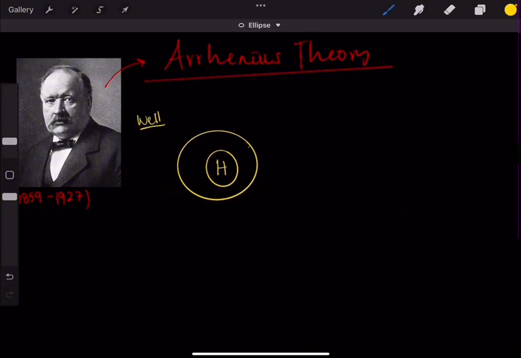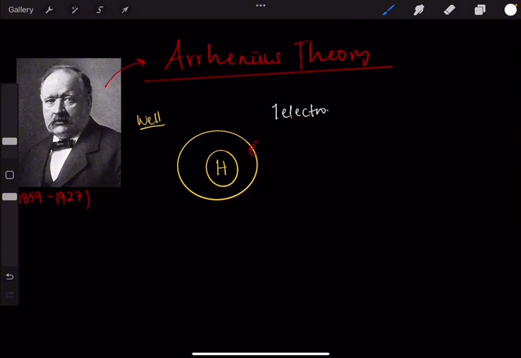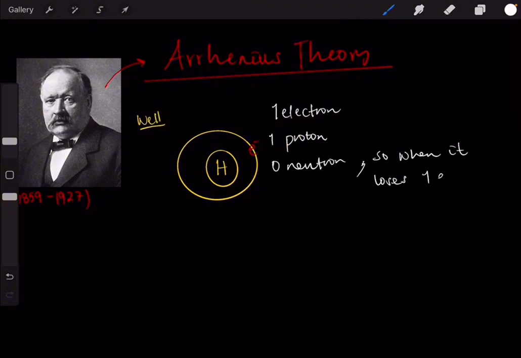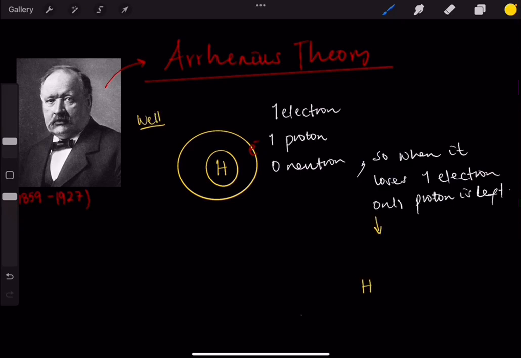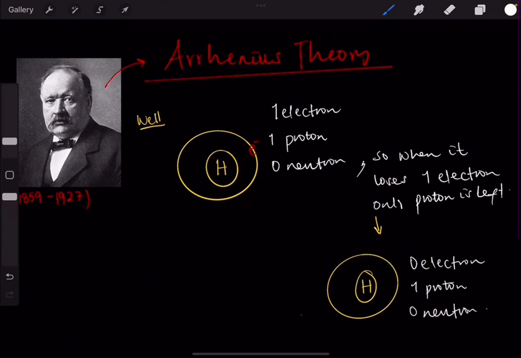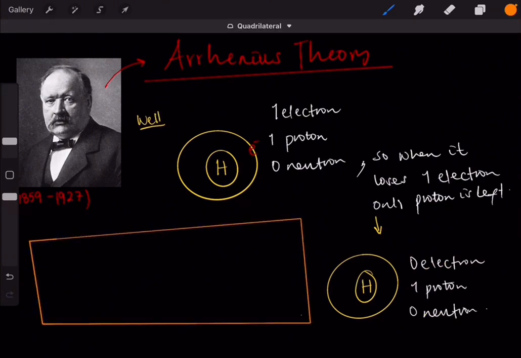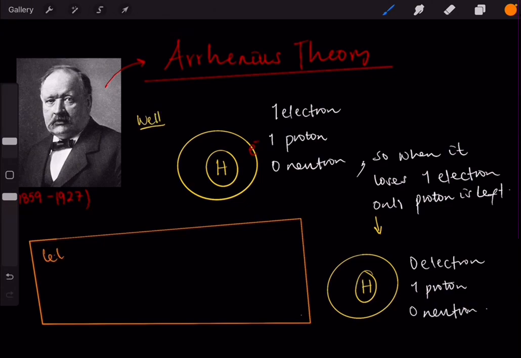Well, the hydrogen has one electron, one proton, and zero neutron. So when it loses one electron, only one proton is left. Thus, zero electron, one proton, and zero neutron. So that's why it's called a proton, because it loses one electron and then only the proton is left.